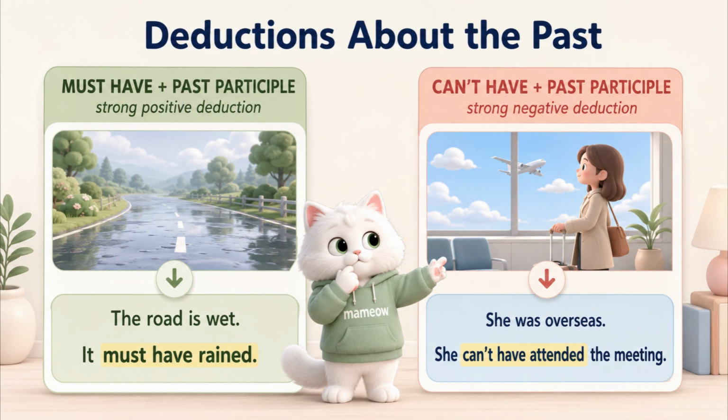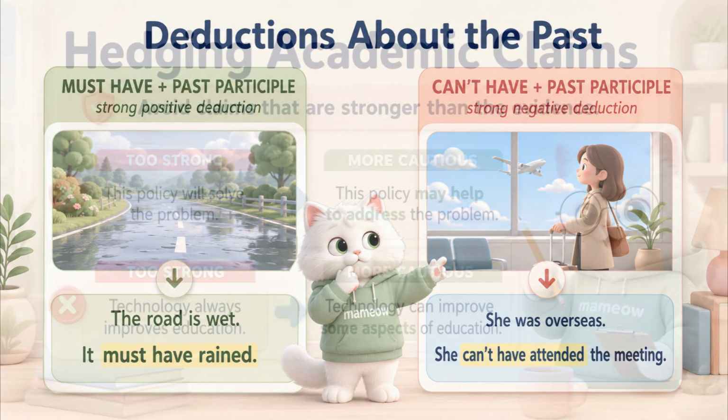For a strong positive deduction about the past, use must have, plus the past participle. For example, the road is wet, so it must have rained. For a strong negative deduction, use can't have, plus the past participle. For example, she was overseas, so she can't have attended the meeting. Both conclusions are based on evidence.